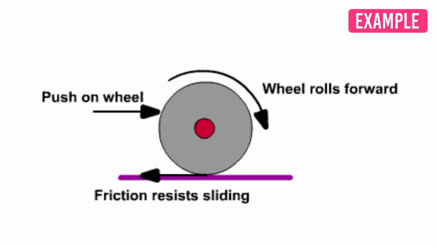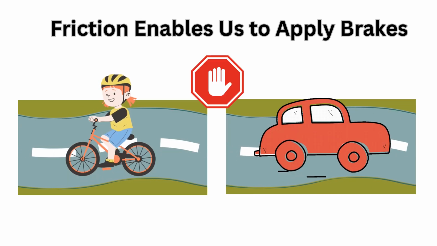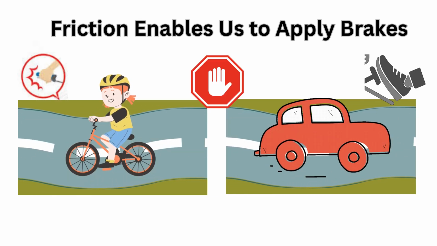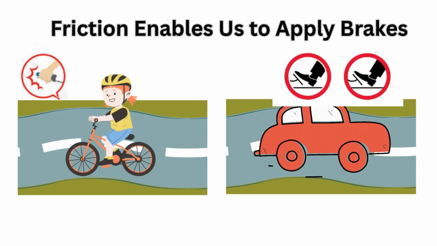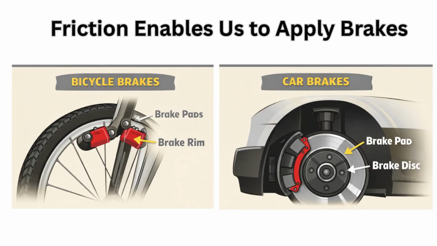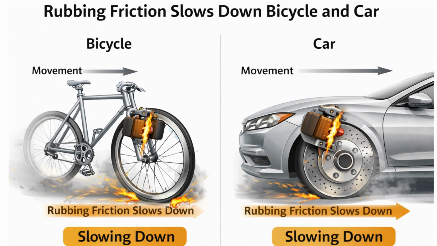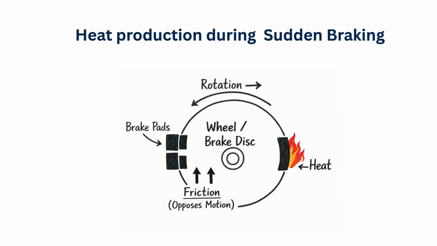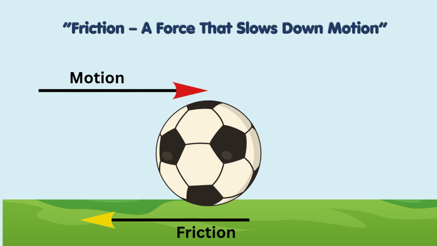Let's understand this with an example. Now let's look at the friction in the brakes. Imagine you are riding a bike and you want to stop. When you press the brakes, the friction acts between the brake pads and the wheel. When you press the brake pedals, special parts called brake pads squeeze the wheels, and this rubbing creates the friction which stops the wheels from turning and slows the car down. So friction slows things down, which is great for stopping.